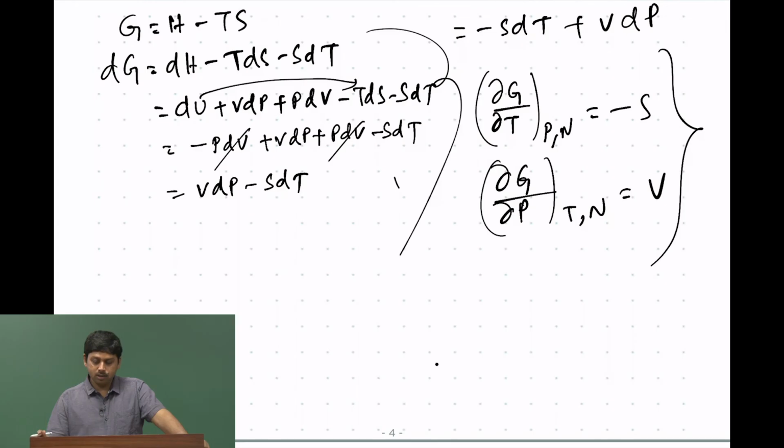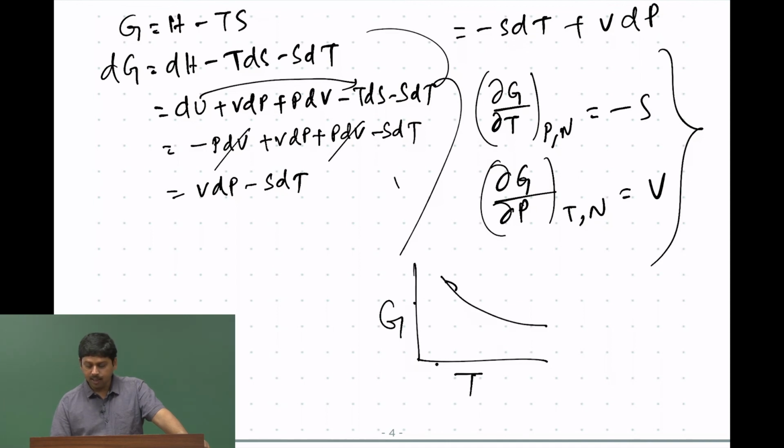For example, we cannot measure entropy directly. Therefore, we can measure the free energy change with respect to temperature. Let us say we calculate the free energy, which can be calculated by calculating the binding constant. There are ways to do that, and if you do that at different temperatures, from the slope of G with respect to T, let us say the plot is like this, we can get the expression of entropy, as you can see here.